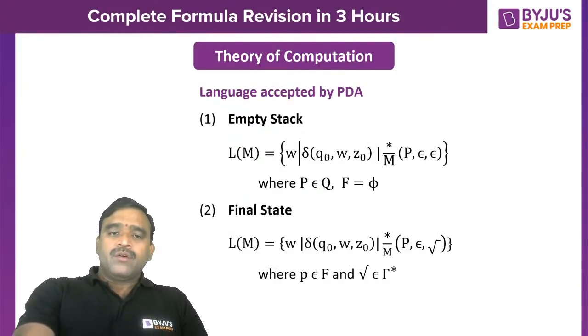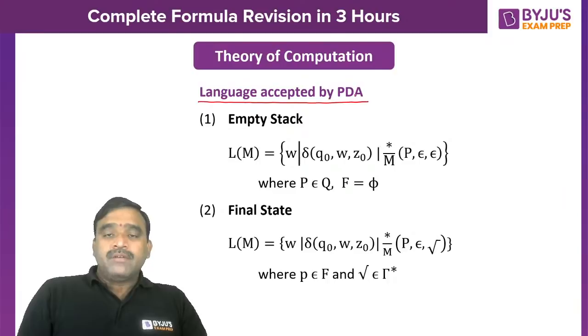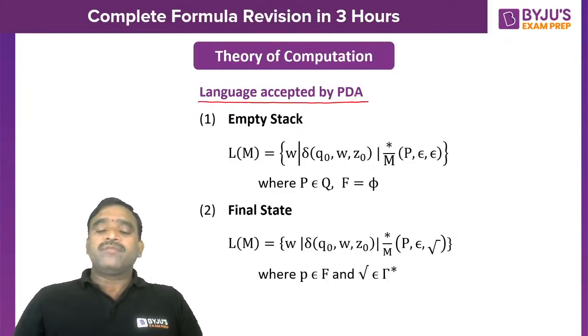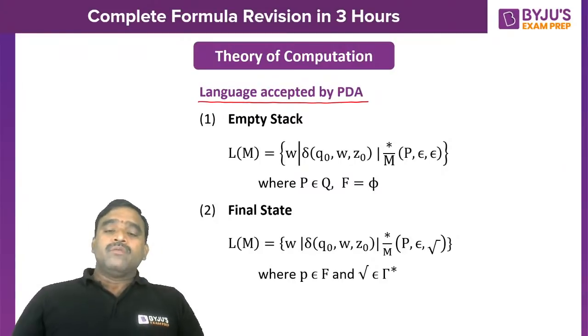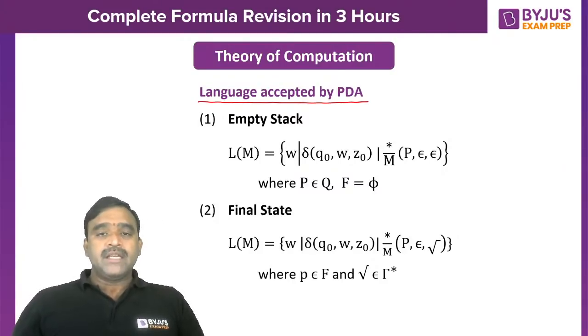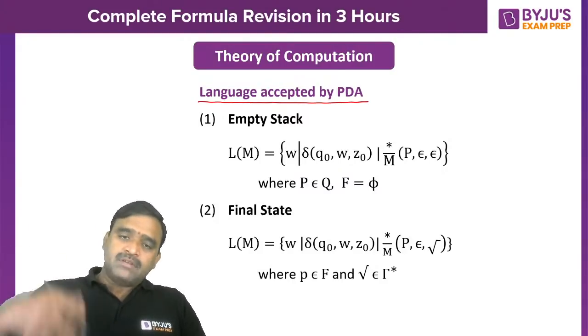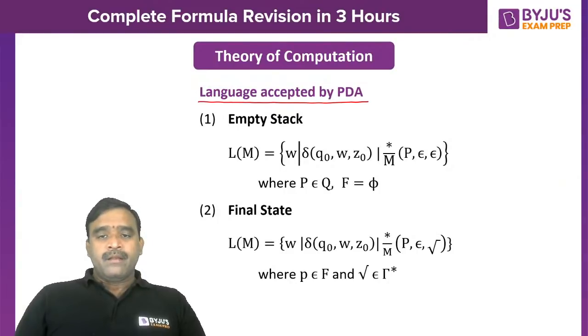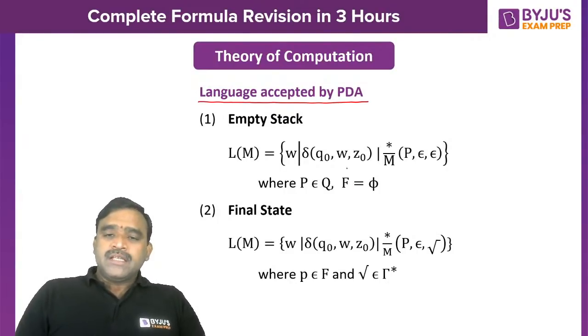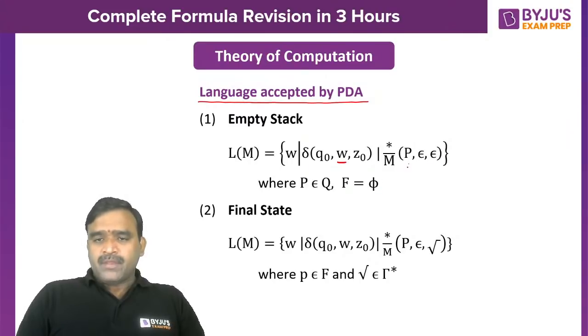Now coming to the language accepted by the PDA. This is very important. There were some questions on PDA, and most of the people get confused. We can design a PDA through empty stack as well as final state. When the string is accepted by empty stack, the resulting state can be any state, but the stack must be empty.